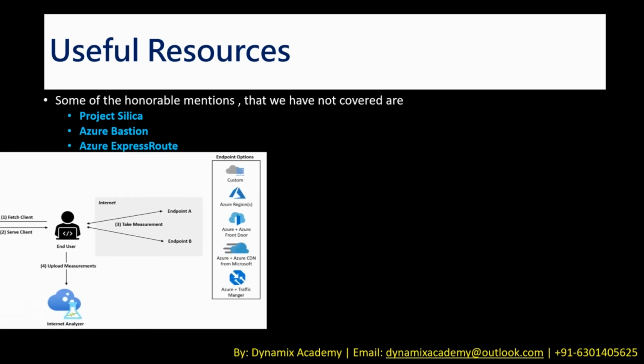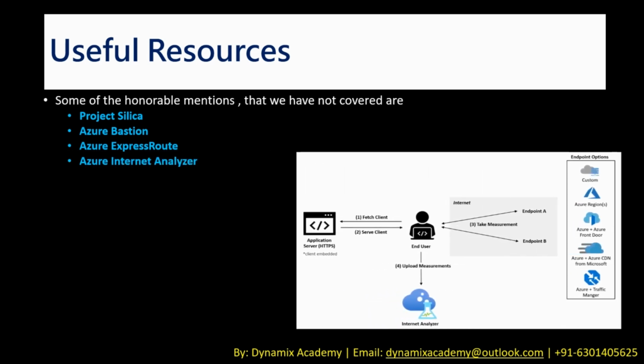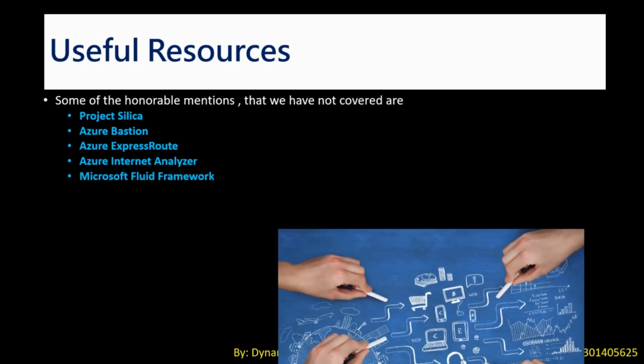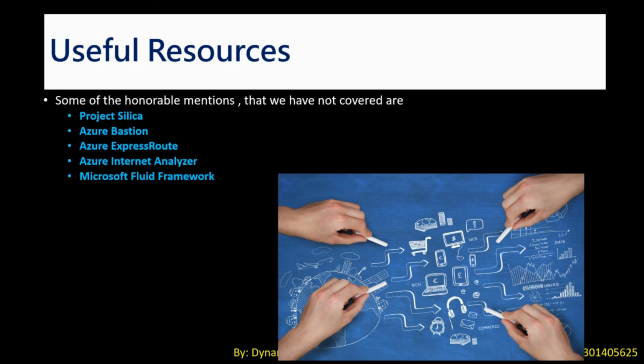Another good mention was Azure Internet Analyzer, delivering data-driven performance reporting across multiple endpoints for app migration and delivery, and internet content and app delivery. Customers can use Internet Analyzer to make informed app delivery decisions by A/B testing load balancing options between Azure and other cloud providers. And lastly, not to forget, Microsoft Fluid Framework. Fluid Framework, a technology for building a new class of shared, interactive experiences on the web for Microsoft 365, will be available to developers through a private preview and to end users through an example experience in public preview, coming soon.